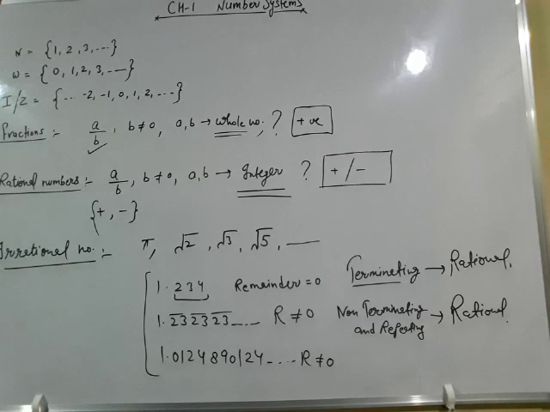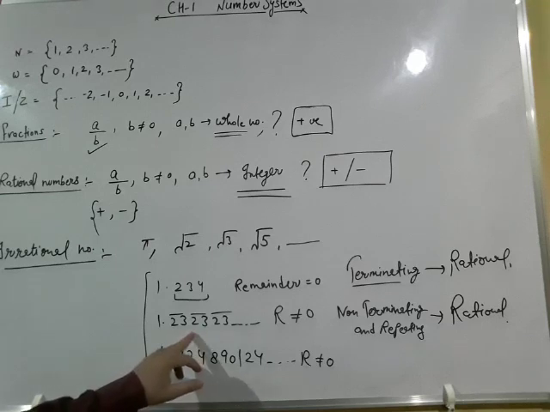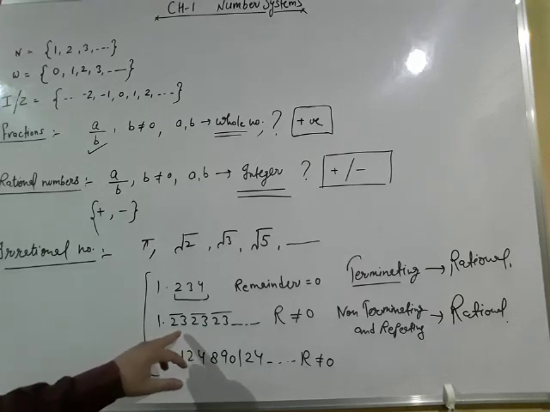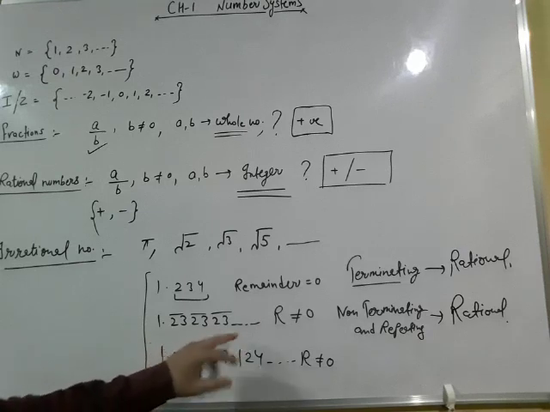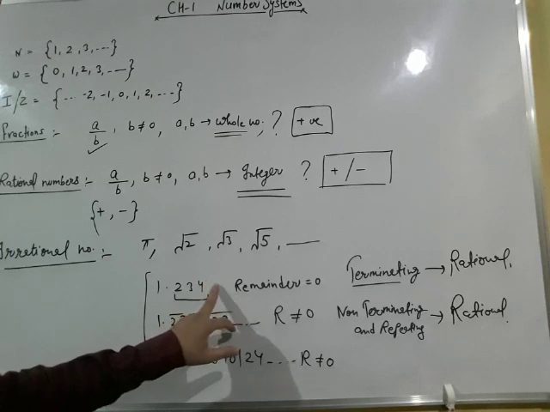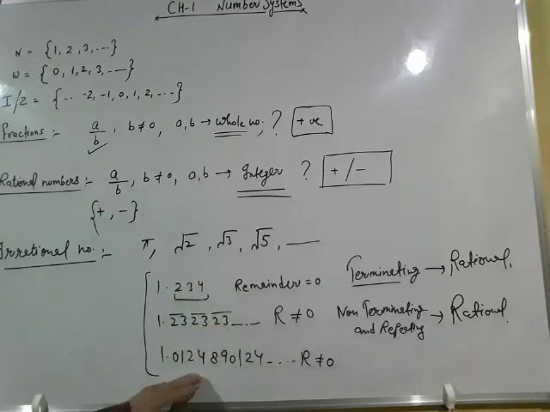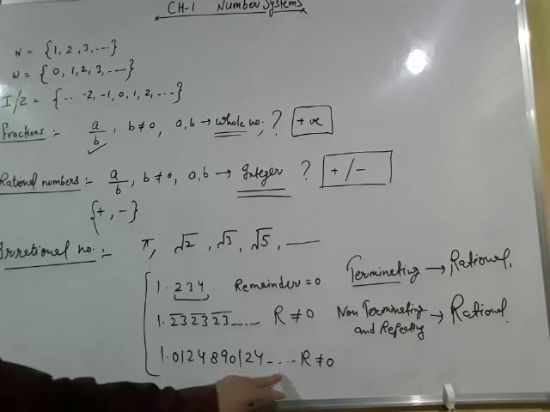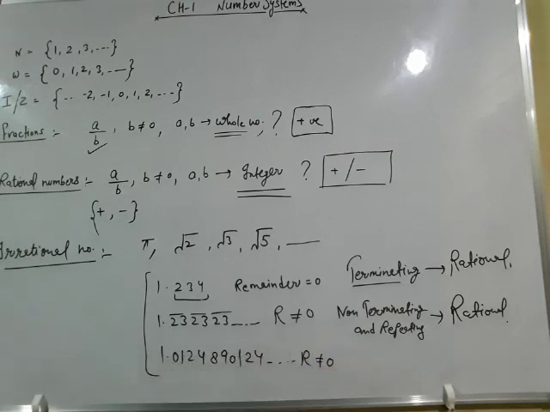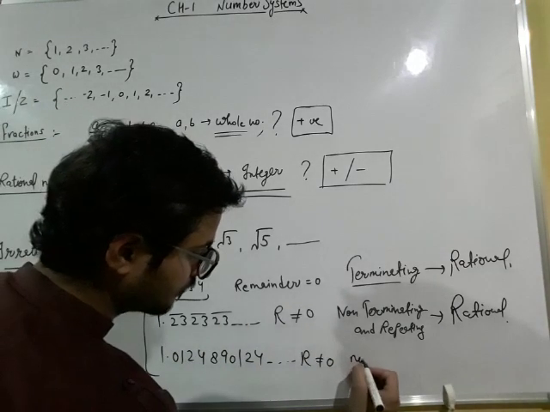Now observe the digits of the decimal expansion. Here we don't have any fixed pattern. Here we can observe 012489012 and so on. There is no fixed pattern. Here we have a fixed pattern: the digits are repeating after 2 digits: 2 3 2 3 2 3. And here we have a terminating decimal expansion, but in this case the digits are not repeating, and the decimal expansion is non-terminating. So overall the decimal expansion of this number is non-terminating